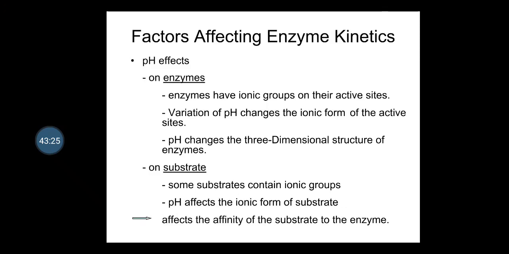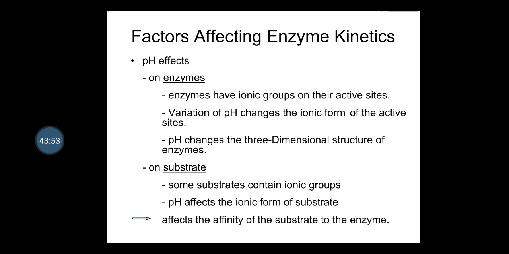So these are a few factors which affect the enzyme kinetics, that is, pH effect on enzyme and the substrate. So what exactly is it? The pH effect over the enzyme, which has ionic groups on its active sites: pH changes can vary the ionic form of the active sites, and pH changes the three-dimensional structure of the enzyme.